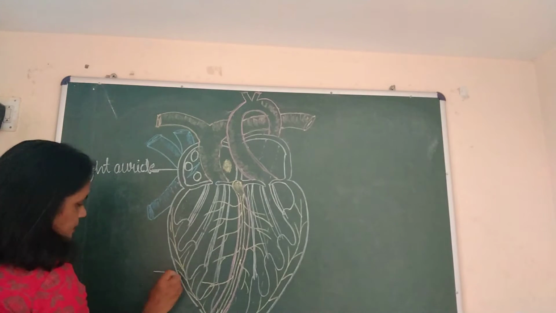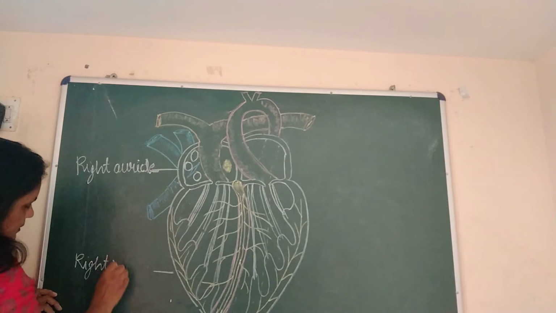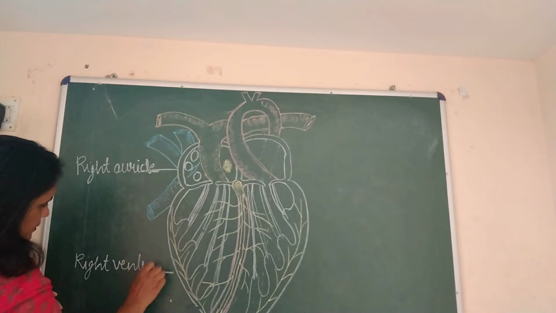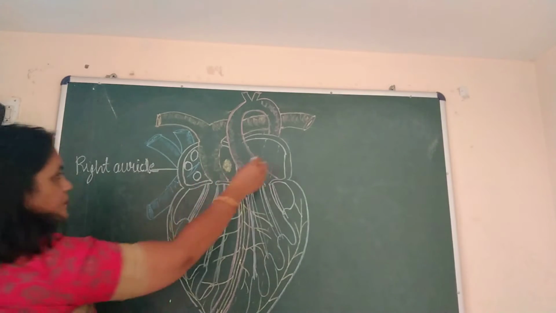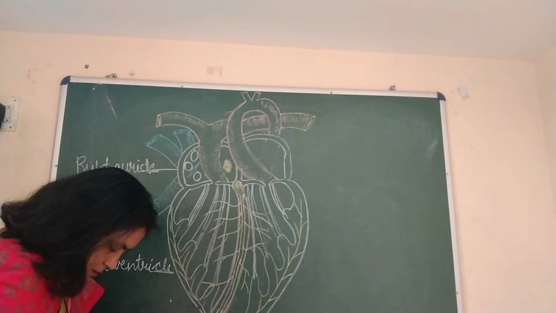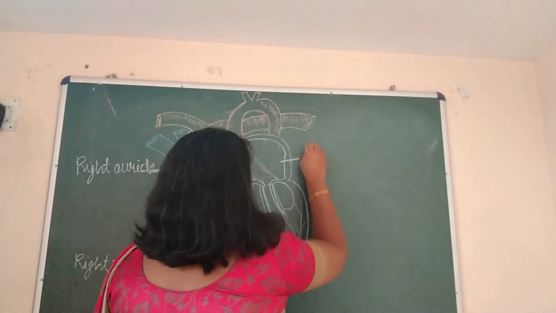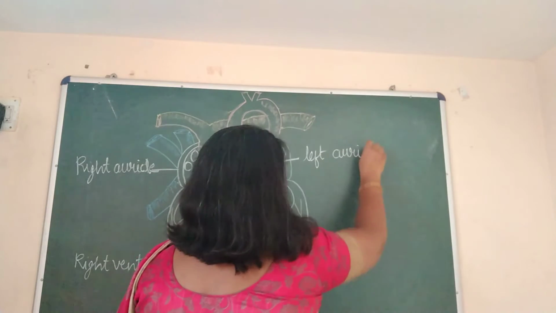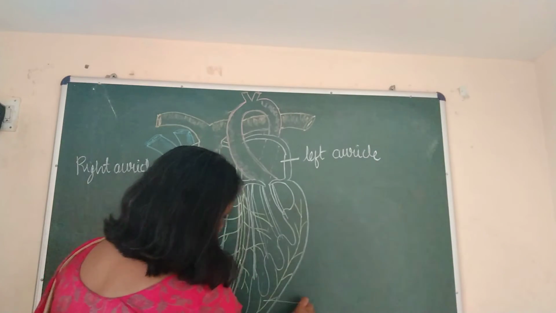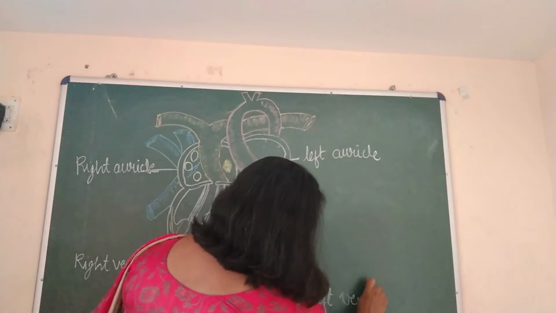Then this is right ventricle. Then this is left auricle, and this is left ventricle.